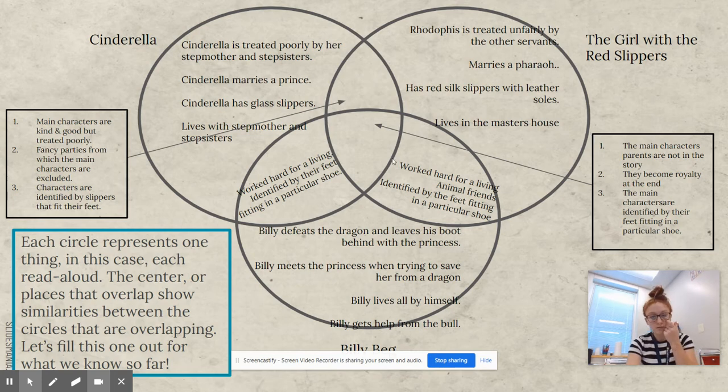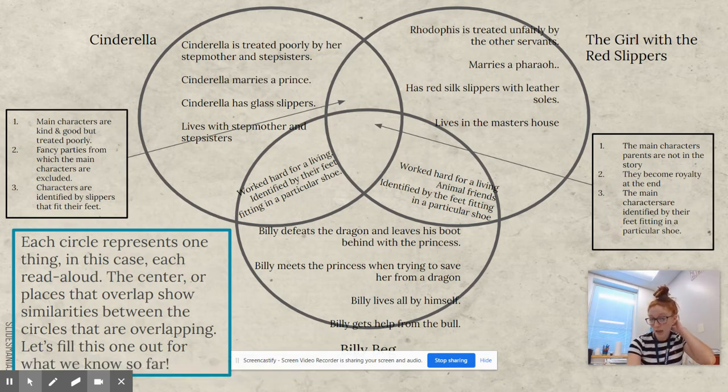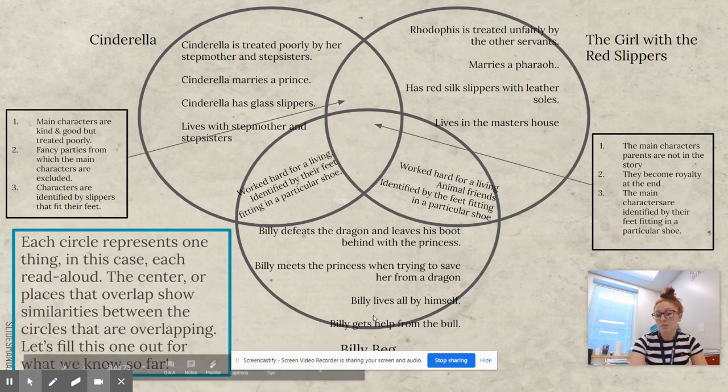So here in the very center, that shows the similarities between all 3 stories because all 3 circles are overlapping here. This section shows similarities between Billy Beg and Cinderella because those are the 2 circles or stories that are overlapping. This shows the similarities between Billy Beg and the Girl with the Red Slippers because those are the 2 circles that are overlapping there.